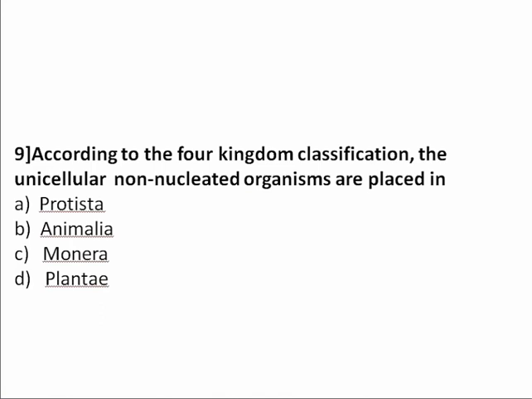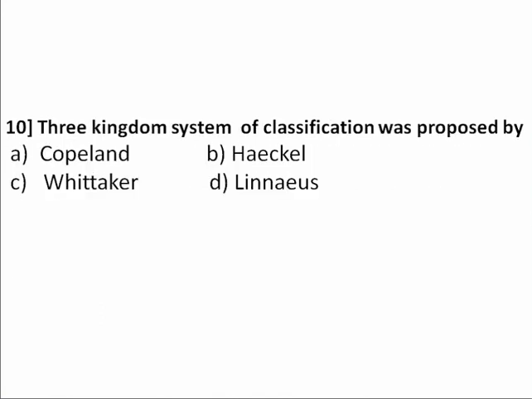So move on to the 10th question: the 3 kingdom classification system was proposed by the scientist Ernst Haeckel. We can choose easily when we know all the systems of classification and the scientists who proposed them. Copeland gave the 4 kingdom classification system, so that option is wrong.